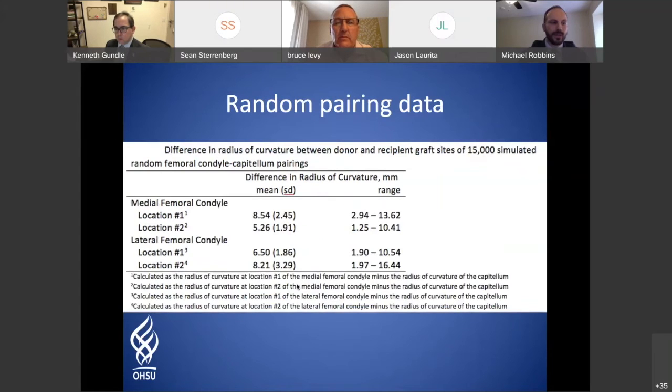So then we also looked at the differences in radius of curvature between the recipient and graft sites. And what we did was a random pairing of about 15,000 different sites using a computer-generated program, which found a difference of radius of curvature of average about 5.2, with a range, again, from 1 to 10 at location 2 on lateral femoral condyle. And this was the closest that we could get for a fit match.